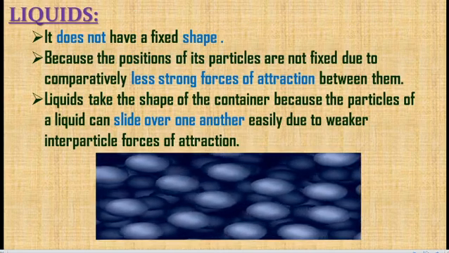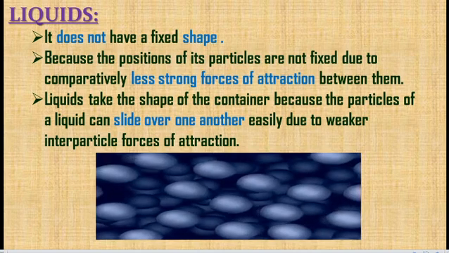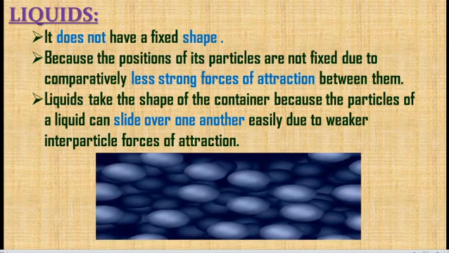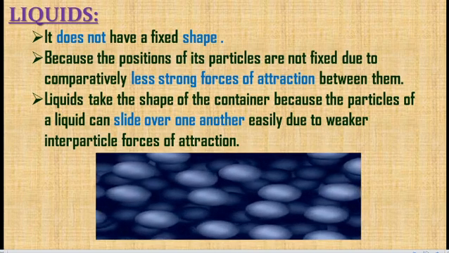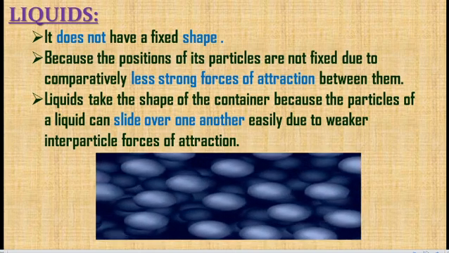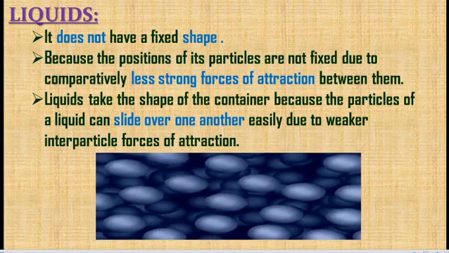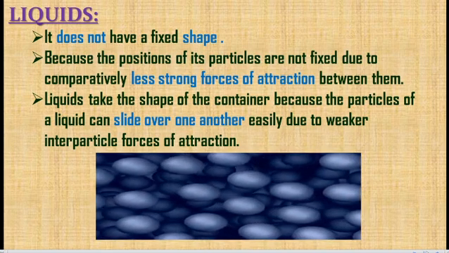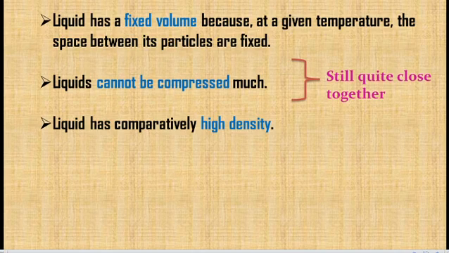And the next one, liquids. Liquids do not have a fixed shape, because the positions of their particles are not fixed. In solids the particles are fixed in respective positions, but in liquid they are not, due to a less strong force of attraction. The force of attraction is less when compared to solids. So the particles randomly move here and there, and they take the shape of the container. They can slide over one another due to weak interparticle force, that is, weak force of attraction.